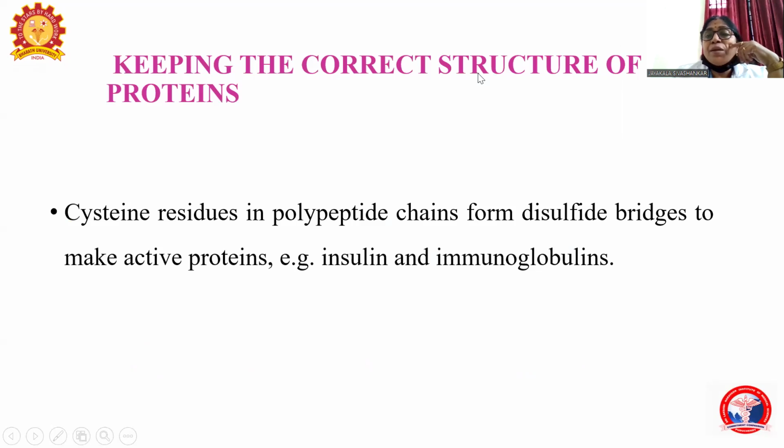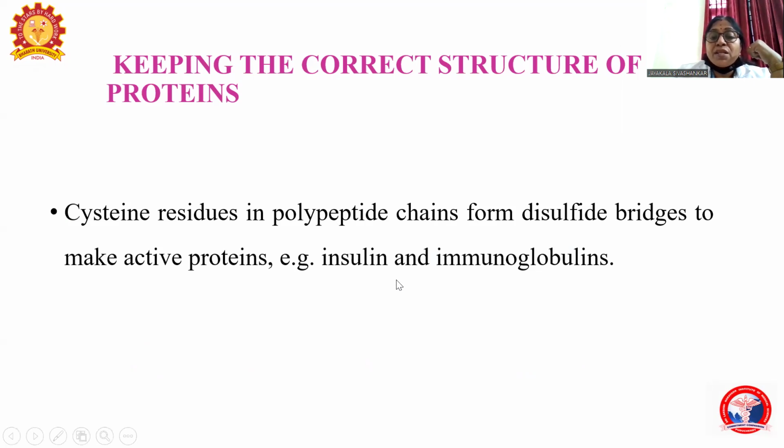And cysteine is very important to maintain the structure of proteins, that is the configuration of proteins. The cysteine residue is present in the polypeptide chains, forming the disulfide bridges, and it forms more active proteins and also maintains the structure of the protein.